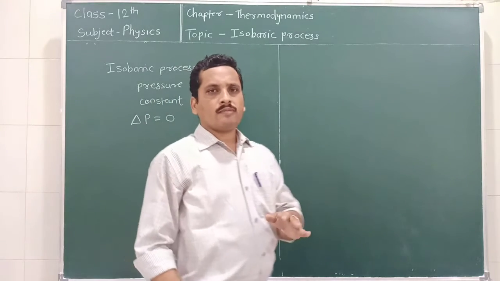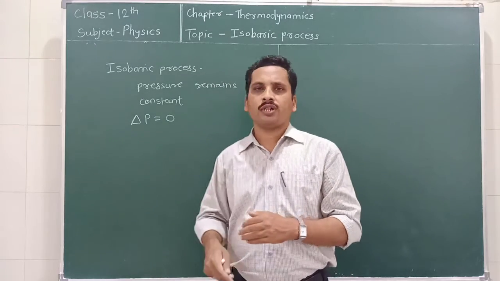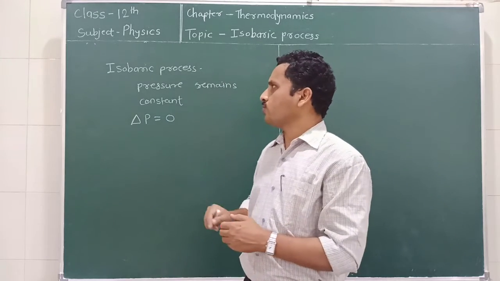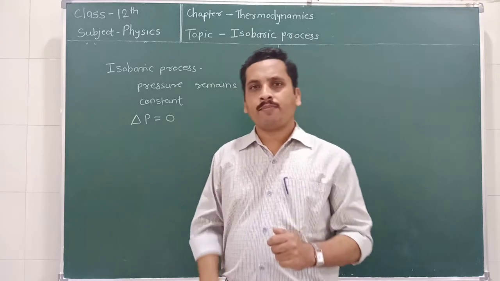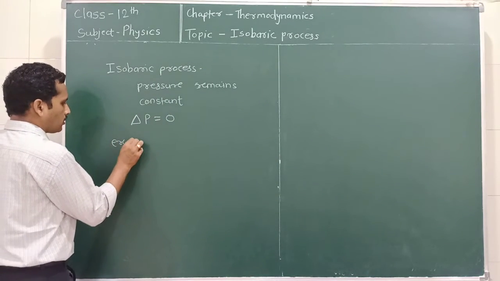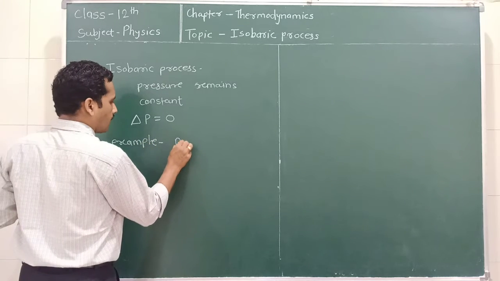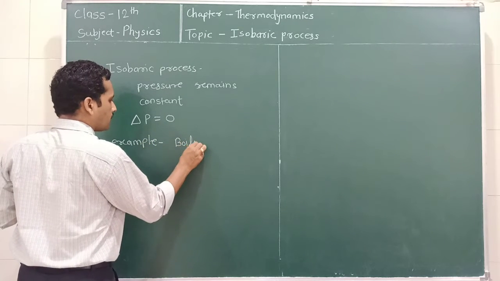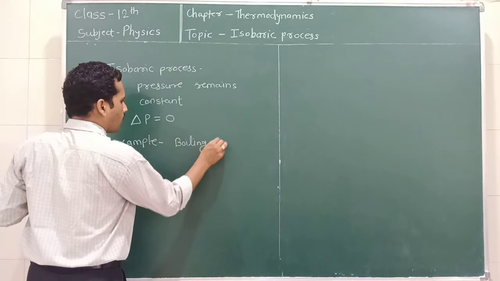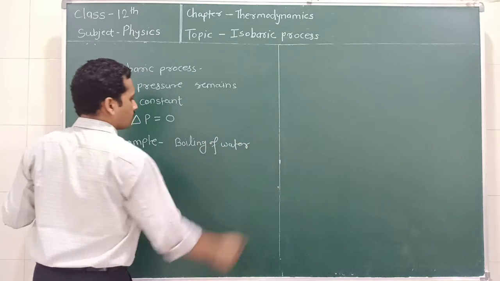Now, as this change takes place at constant pressure, delta P is equal to 0, what is the example of this isobaric process? The example is boiling of water.